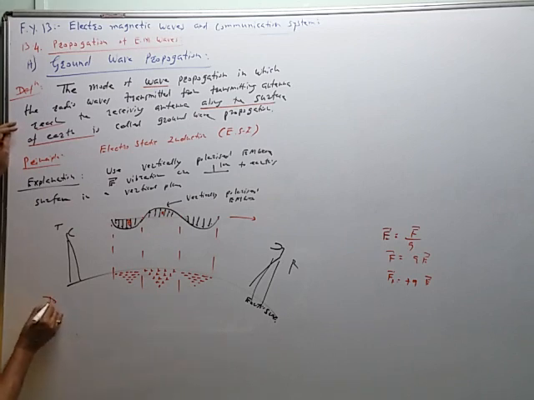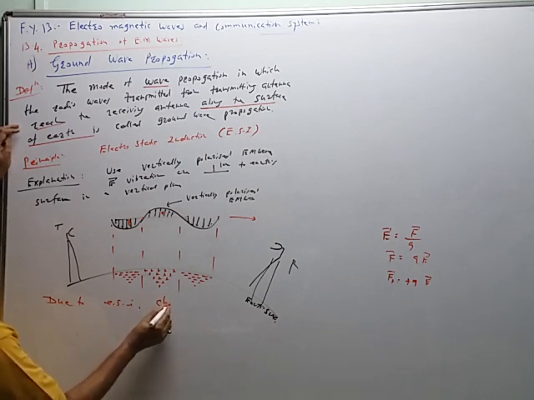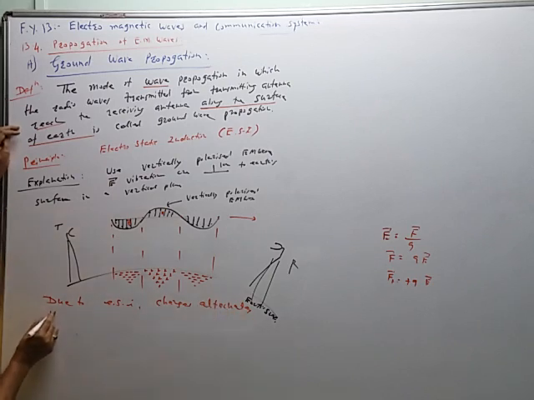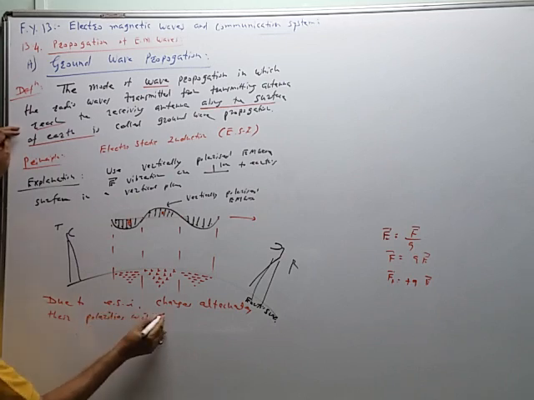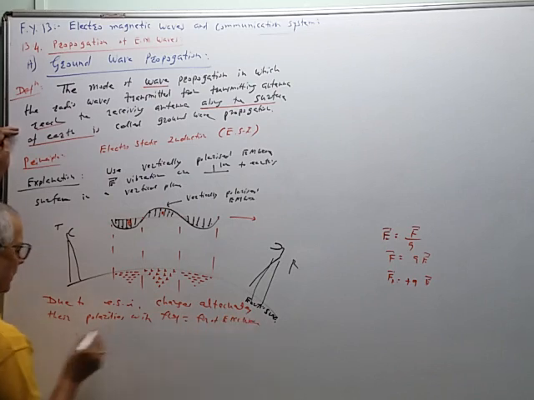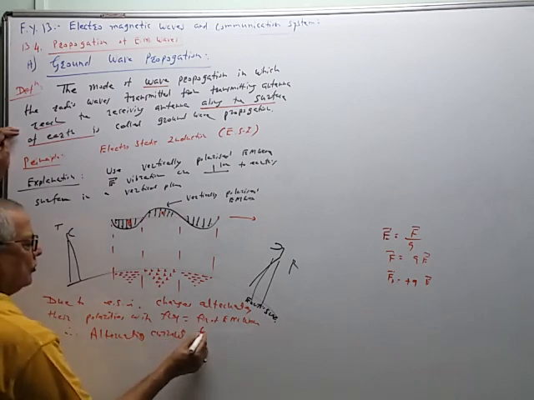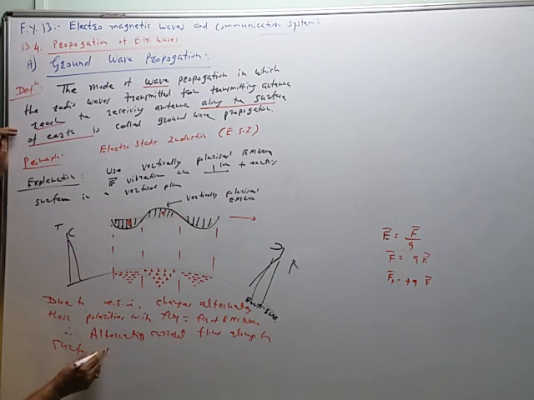So due to electrostatic induction, the charges alternate their polarity with frequency equal to the frequency of the electromagnetic wave, and therefore alternating current, short form you can use AC, flows along the surface from transmitter to receiver.